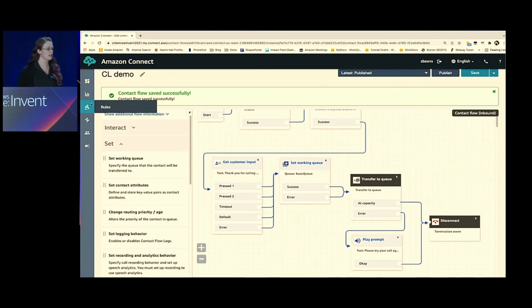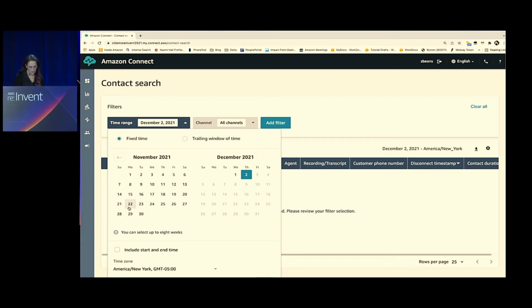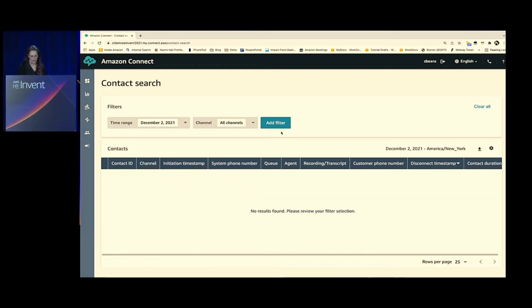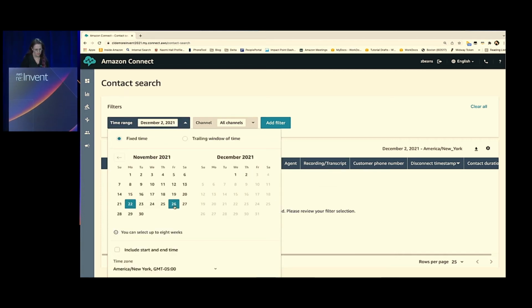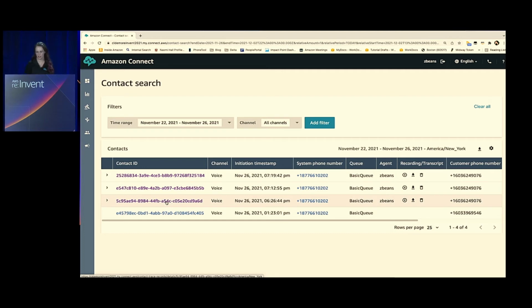So I've already set this beforehand, and I've made a few calls and want to show you what the analytics look like. So I'm going to go into contact search. As Costa mentioned, this is where you can filter and search by key areas within what we call the contact trace record. I'm just going to go ahead and do a search for an entire time frame. Okay, and you'll see we get results based on that search. I'm going to go ahead and drill into that contact ID.